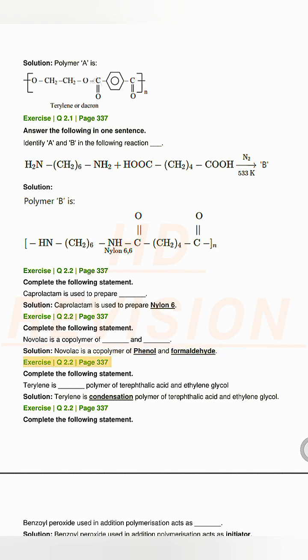Exercise Q2.2, page 337. Complete the following statement. Terylene is a polymer of terephthalic acid and ethylene glycol. Solution. Terylene is a condensation polymer of terephthalic acid and ethylene glycol.